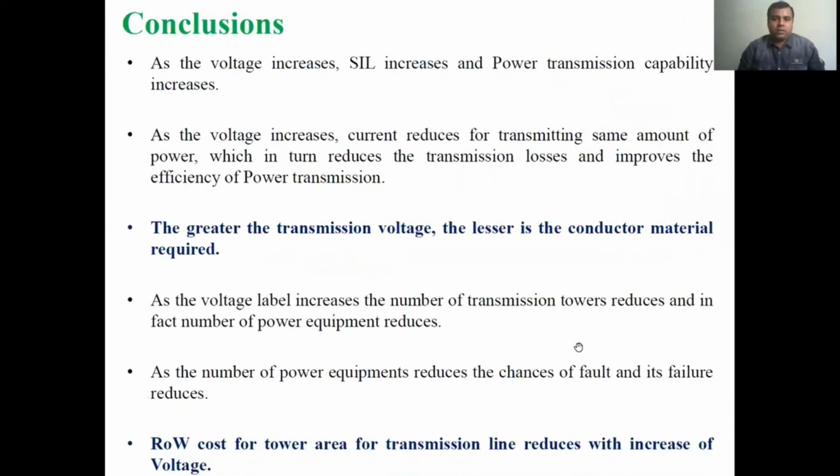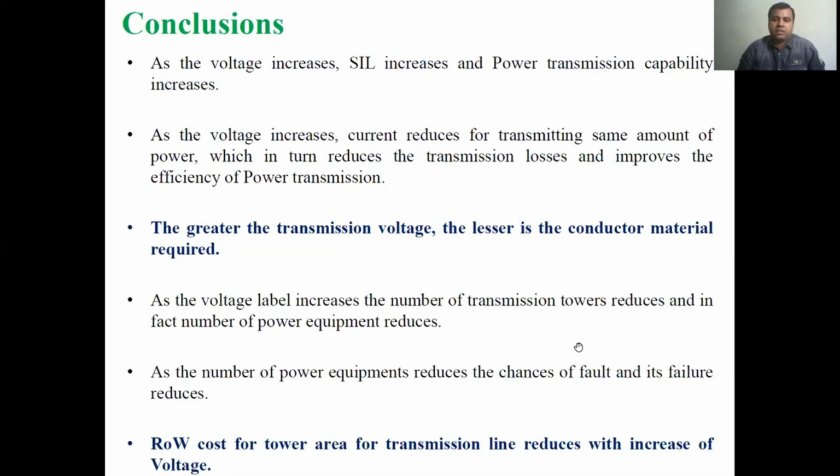So, what we have discussed in this particular lecture, we will summarize here. As the voltage increases, surge impedance loading increases, and power transmission capability increases. This we have seen. As the voltage increases, current reduces for transmitting the same amount of power, which in turn reduces the transmission losses and improves the efficiency of power transmission. This we have just seen: the greater the transmission voltage, the lesser the conductor material required.